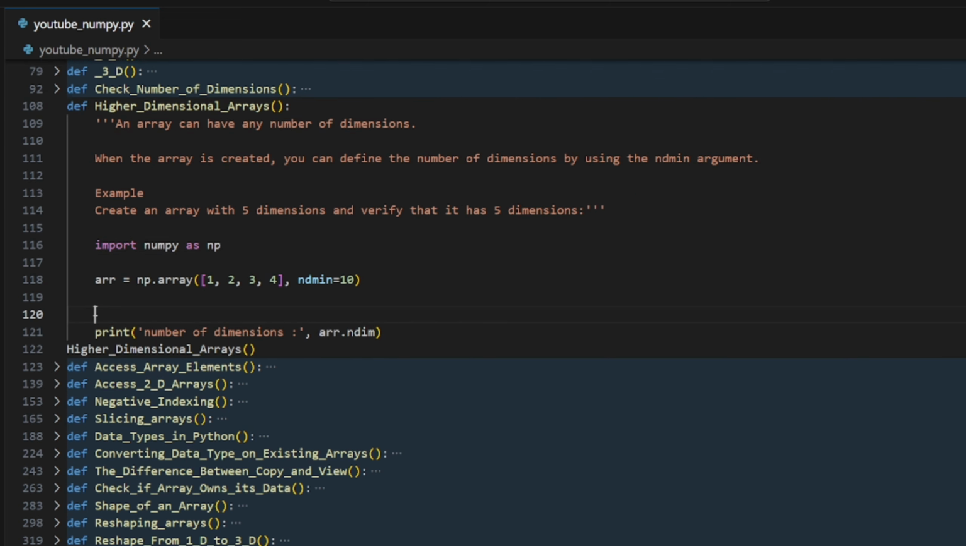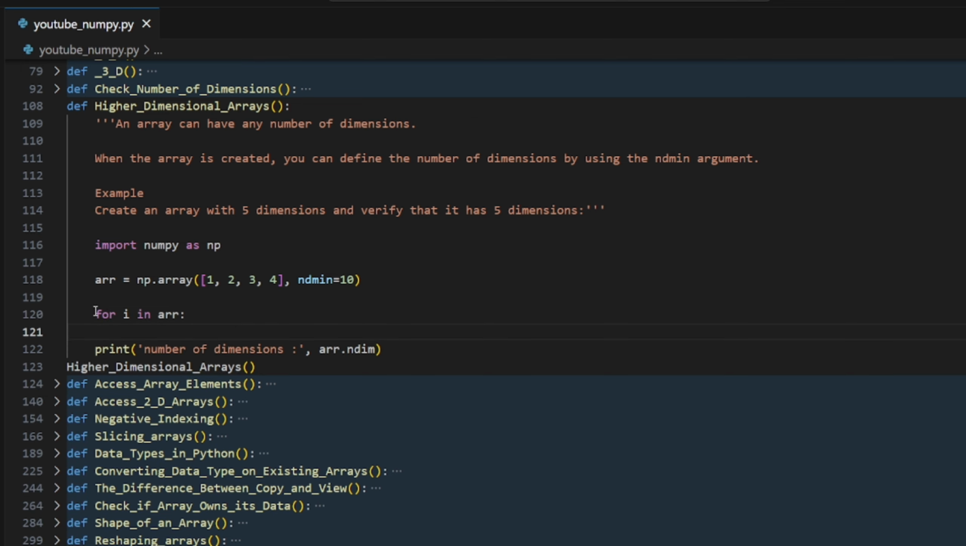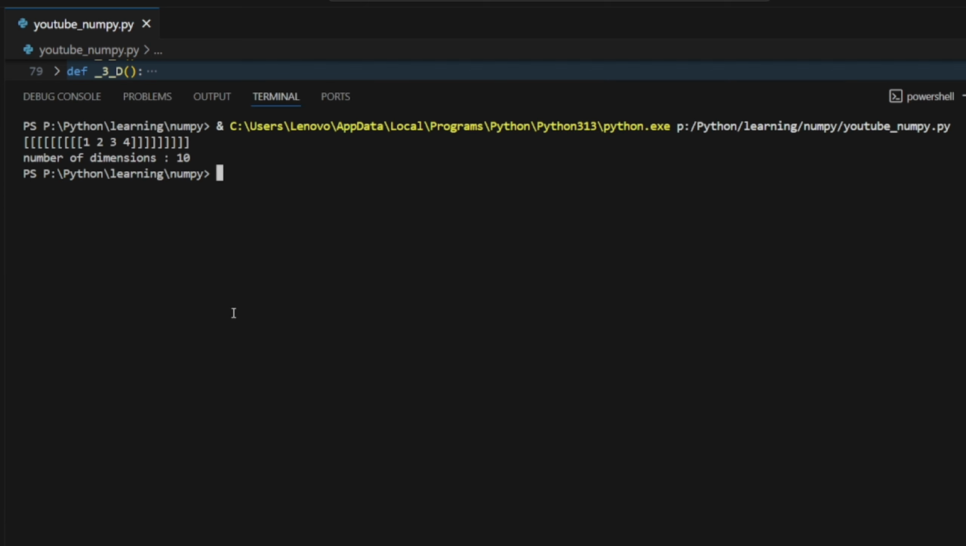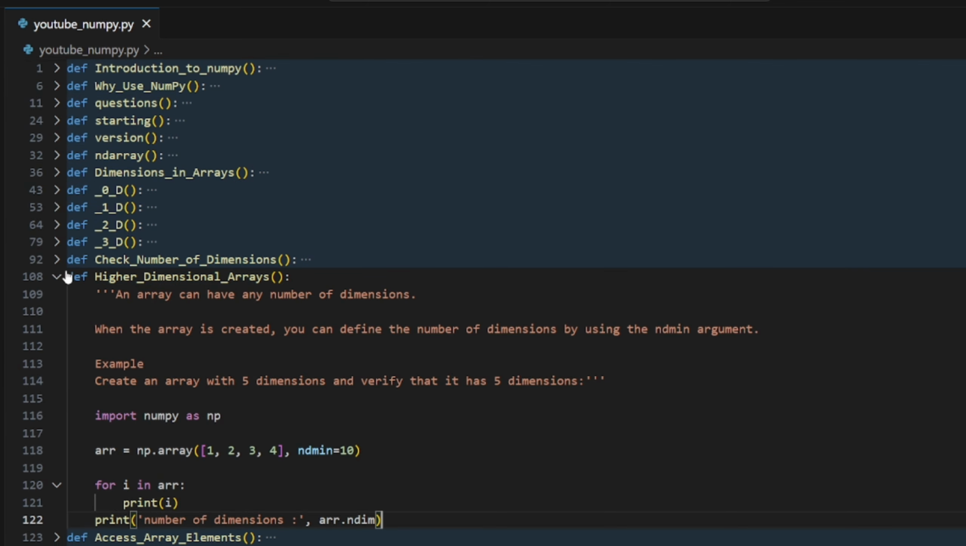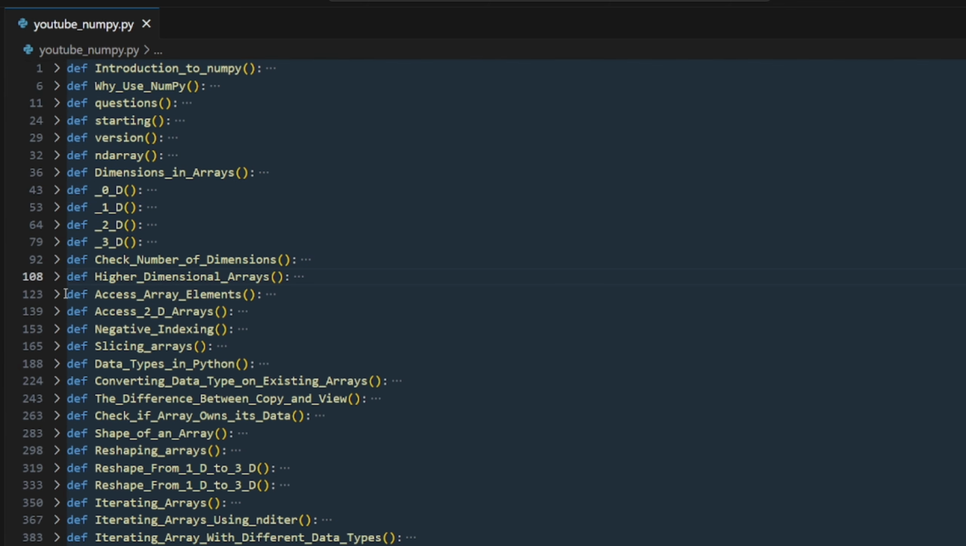Let's experiment with one. For i we have the array, right? And I'm going to print it. Print the i, so let's see what happens. Okay, it simply printed that. Cool. Let's move on to the next topic, which is accessing an element.